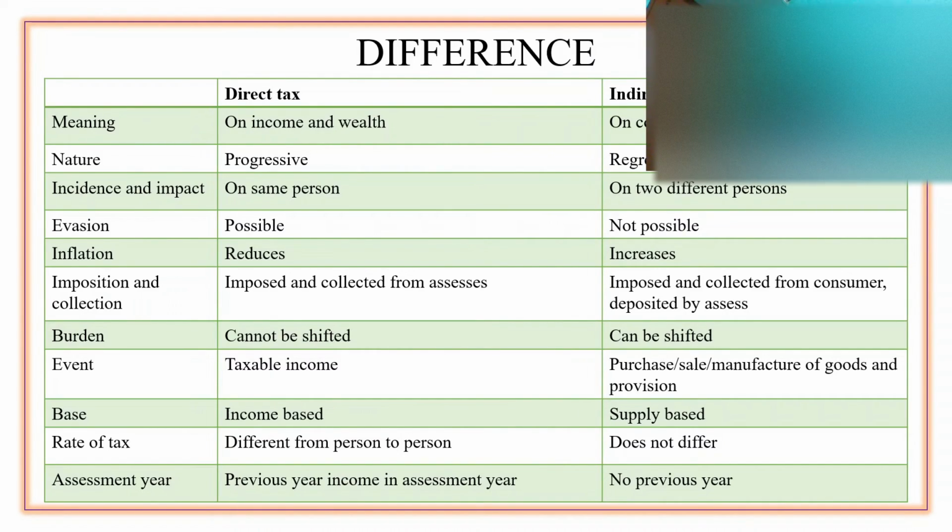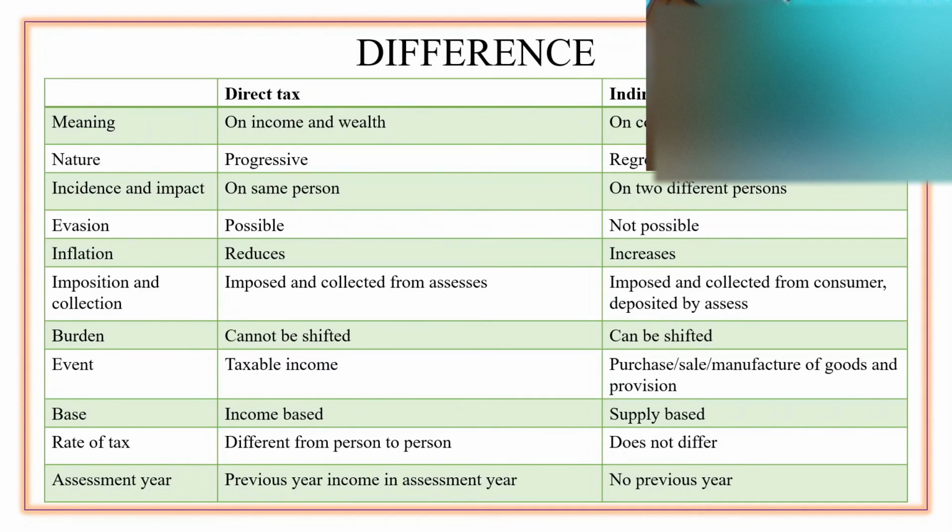Next, if we look at the possibility of transferring the burden, if I'm charged under income tax, I have no option of transferring my burden to another individual. Whereas with GST, we have the option of shifting the burden to another individual. That is, the ultimate consumer would be paying GST.